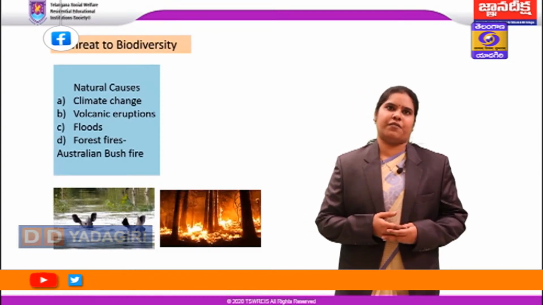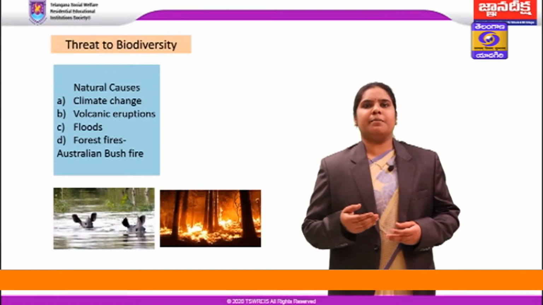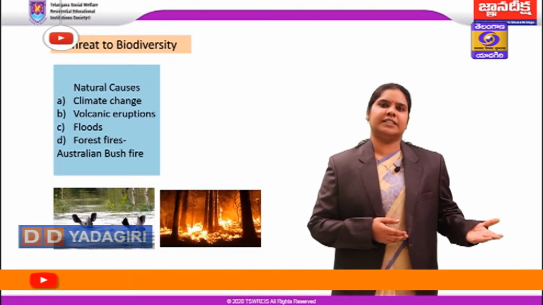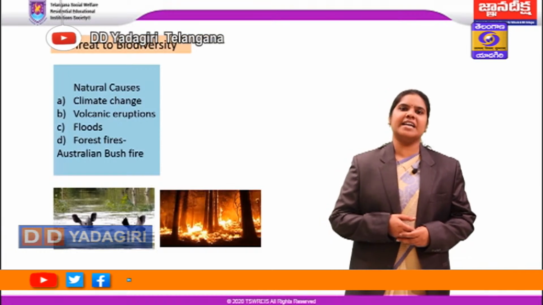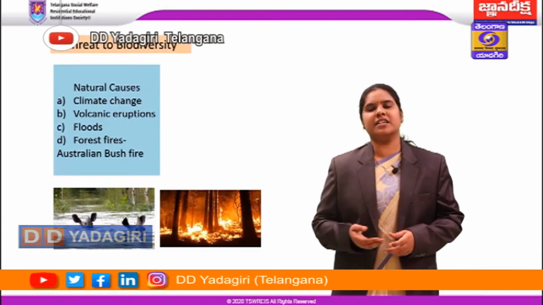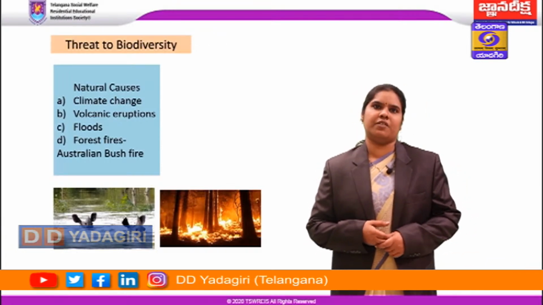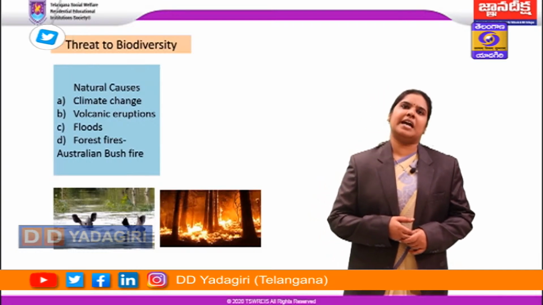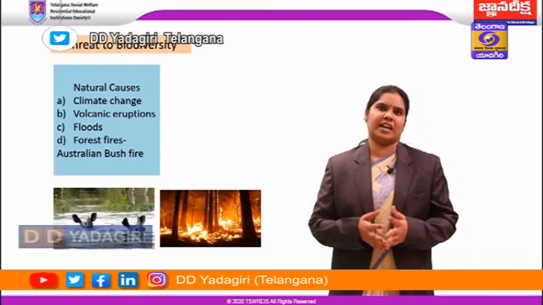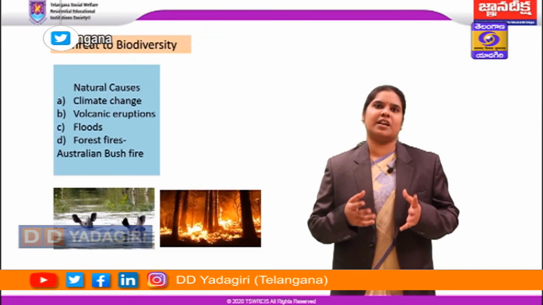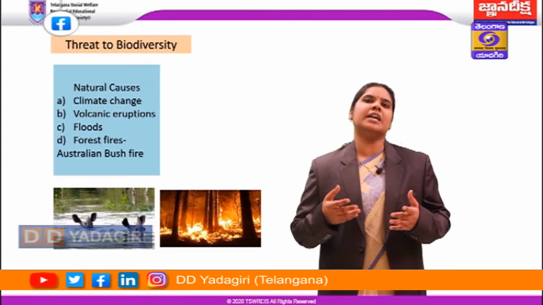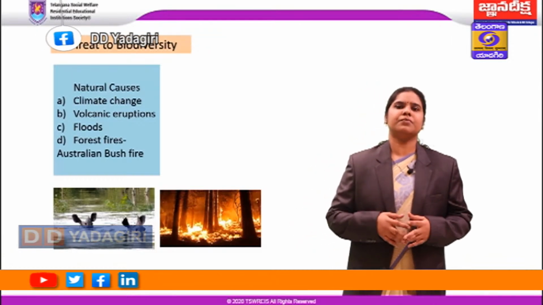Then coming to forest fires. The recent one being the Australian bushfire, which started in September 2019, also called Black Summer. And in India, the recent one is the Uttarakhand forest fire, which has damaged many animal and plant species. So such natural calamities are a serious threat to biodiversity as we are losing many species.